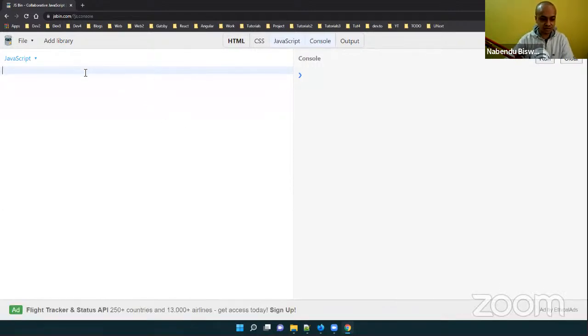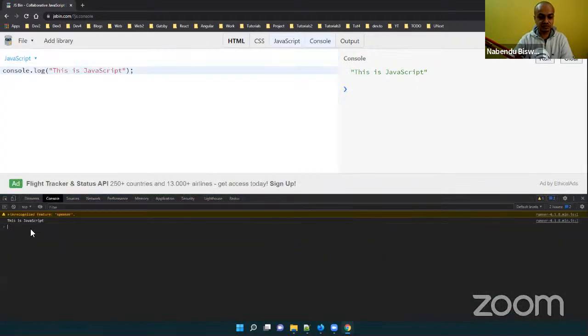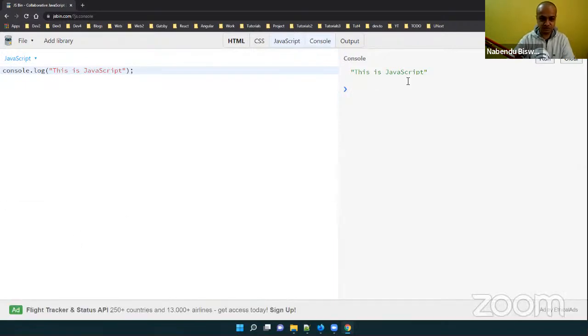So like this, console.log, "this is JavaScript", and run it, and this is JavaScript, it will be printed in the console. Even in this browser console, if I do it, "this is JavaScript" isn't printed. So that console is only here. So we will learn JavaScript through this.